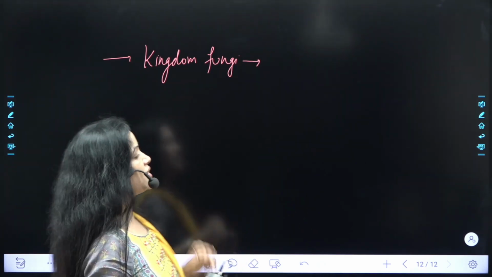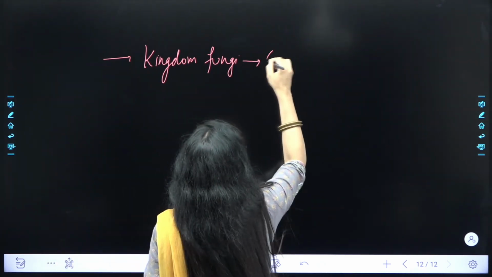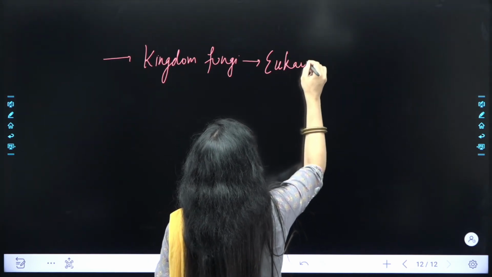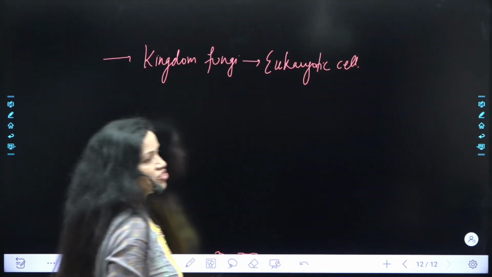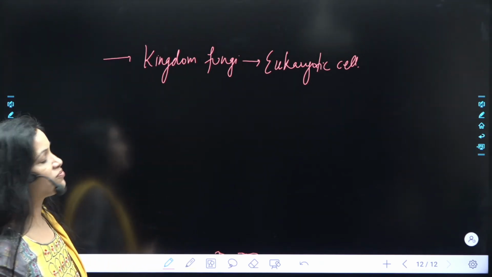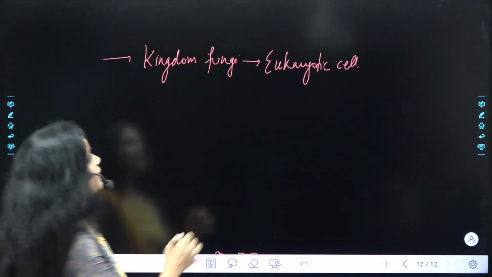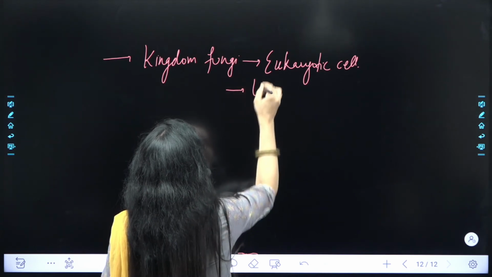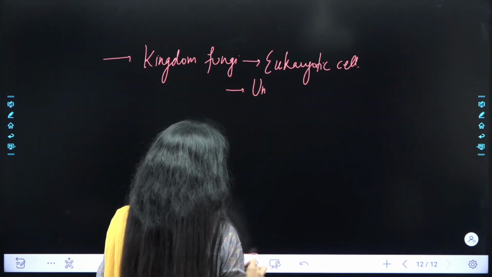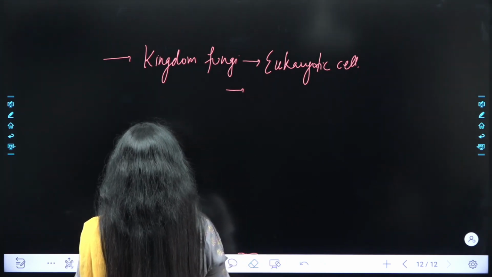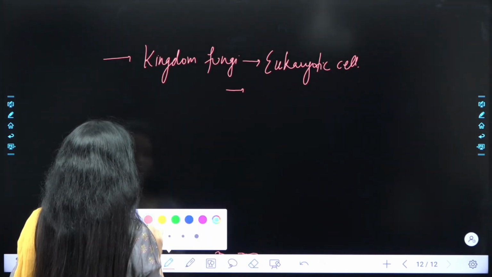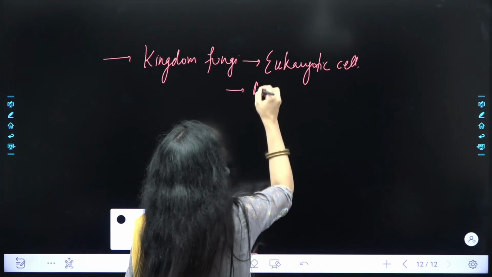तो इसमें कौन सा सेल होगा? इसमें इट मस्ट हैव यूकैरियोटिक सेल. That means complete cell is present in case of kingdom fungi. All the organisms present in the kingdom fungi have eukaryotic cell. ठीक है? One again important point. Actually they are mostly multicellular. They are mostly multicellular, but we have an exception over here. Mostly they are multicellular.